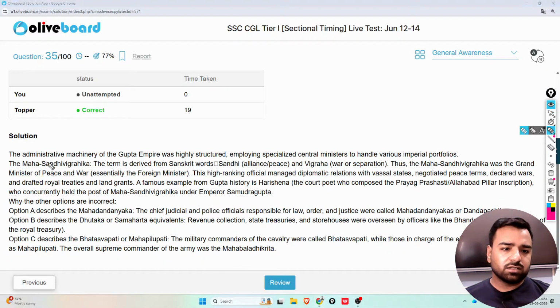Here it's mentioned the term Maha Sandhi Vigrah is derived from the Sanskrit words Sandhi, that means the alliance or peace, and Vigrah, that is war or separation. Thus Maha Sandhi Vigrah was the Grand Minister of Peace and War, essentially the Foreign Minister, right? So that's why option number D was correct. Next.